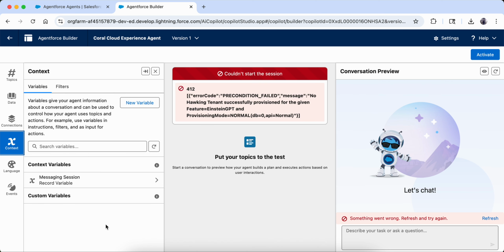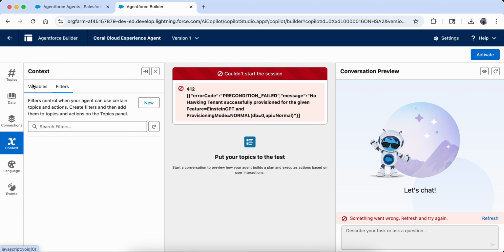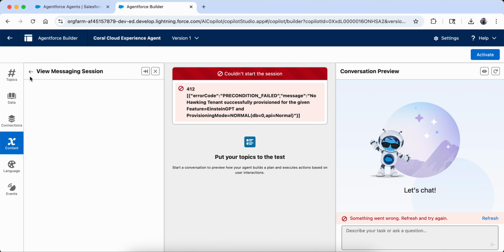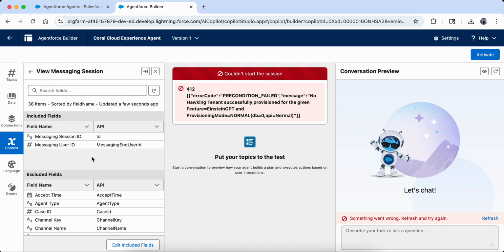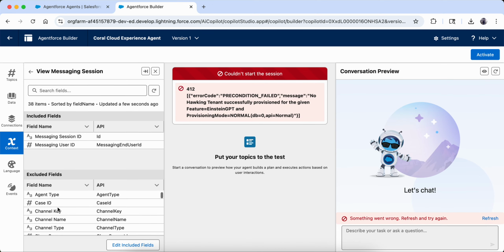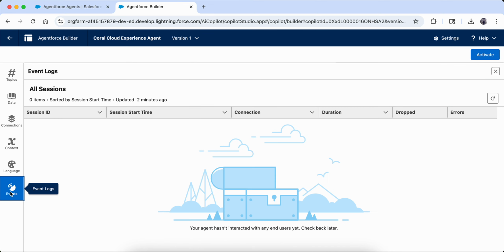Then context. Context will be like the variable, so we can add new variables here. Also we can add filters related to variables. For example, this is the variable which is being added, view messaging session. So this variable is added, and these are the fields you can see, and then language, and then these are the events. Okay, so this is all there in an Agentforce builder.